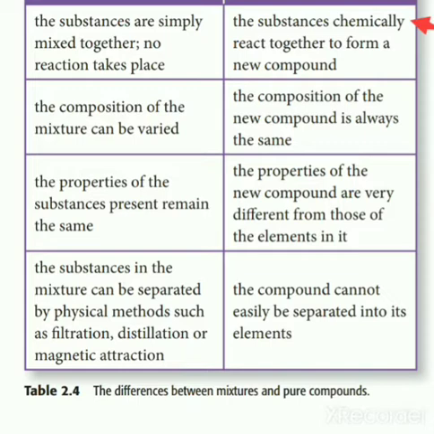What happens in a compound is like oxygen gas and hydrogen: if they react with each other, they give rise to water. Whenever hydrogen, sulfur, and oxygen combine, they react chemically with each other to give rise to sulfuric acid. That is what we call a compound. So the first difference is clear. Mixtures are those substances which do not react with each other chemically, while compounds react with each other chemically. So a chemical reaction is mandatory for the formation of a compound.